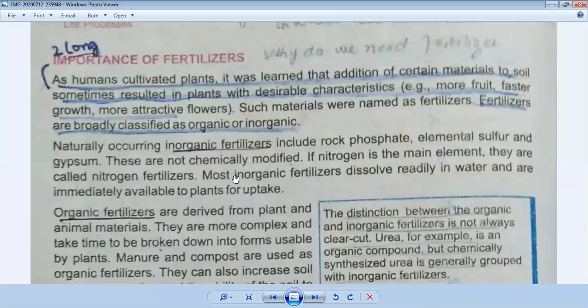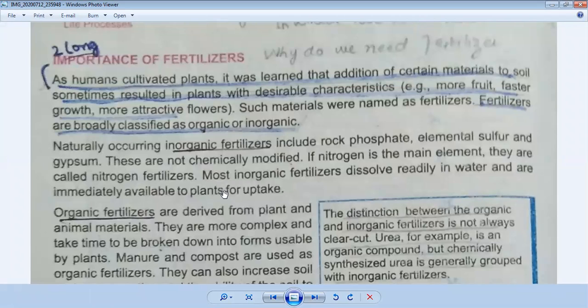Okay, now you will write what are the importance of nitrogen fertilizer. Most inorganic fertilizers dissolve readily in water and are immediately available to plants for uptake. Okay, and the other importance is that these fertilizers efficiently supply the required nutrients for plant. So the second important point is that these fertilizers efficiently supply the required nutrients for plant.